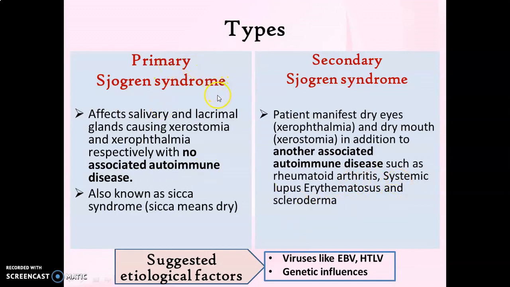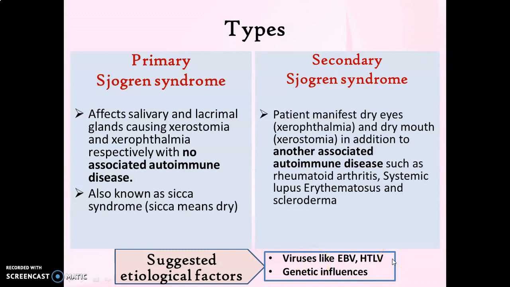Since primary Sjogren syndrome involves only salivary and lacrimal glands, this is also known as sicca syndrome, where the word sicca means dryness. So since it causes xerophthalmia and xerostomia only, the disease primary Sjogren syndrome is also known as sicca syndrome.